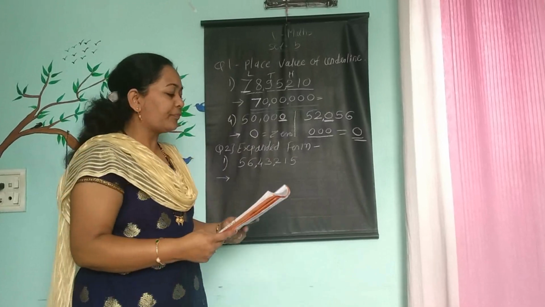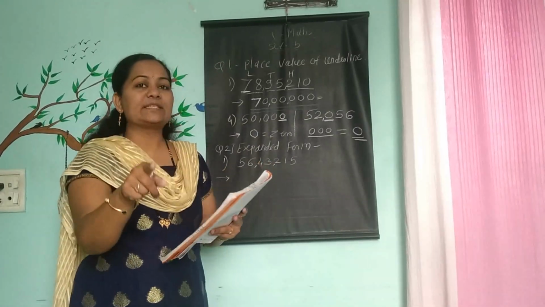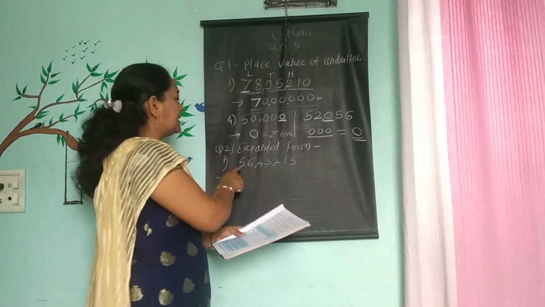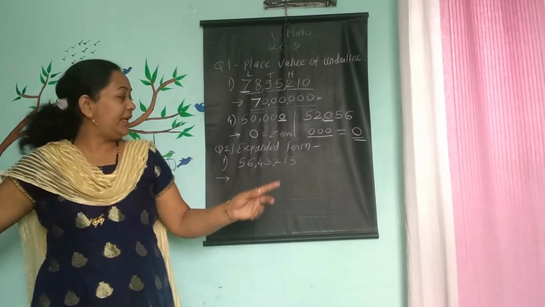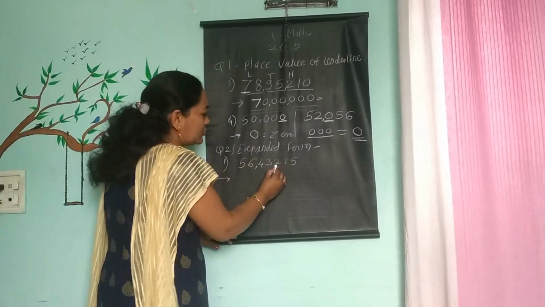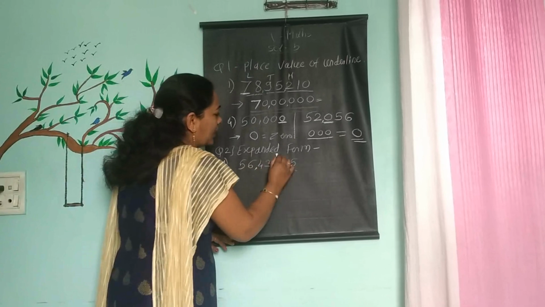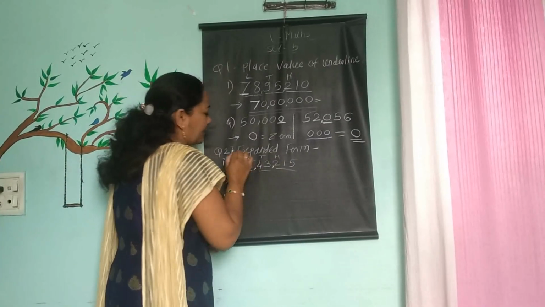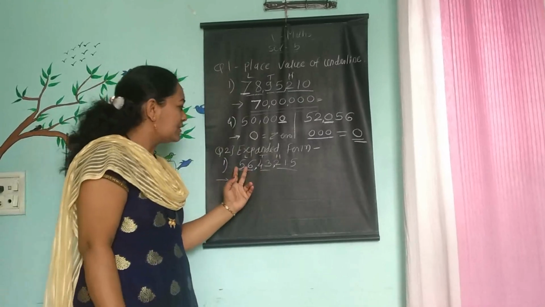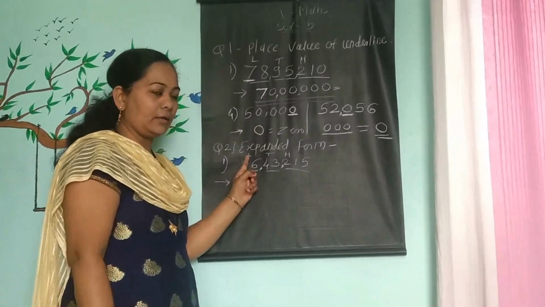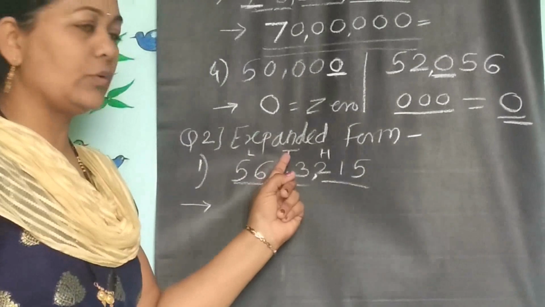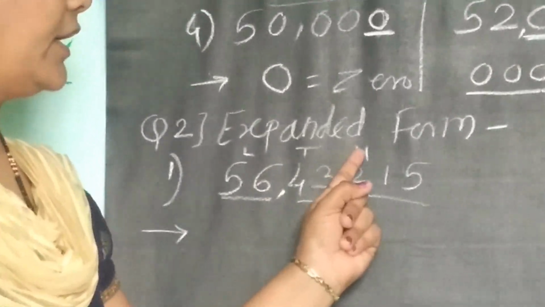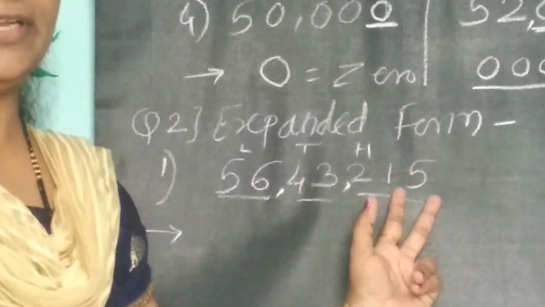Numbers are here. Write the numbers in the expanded form. Number 1 question is here, 56 lakh 43,215. You can split again, students. Give commas. This is the hundreds place, thousands place and lakh place. So you will read once: 56 lakh 43,215.